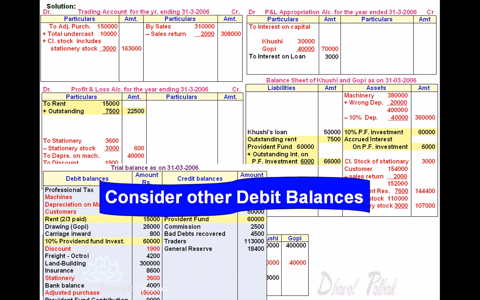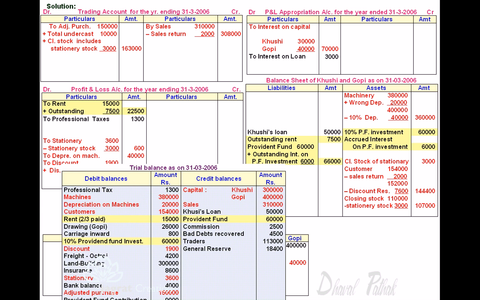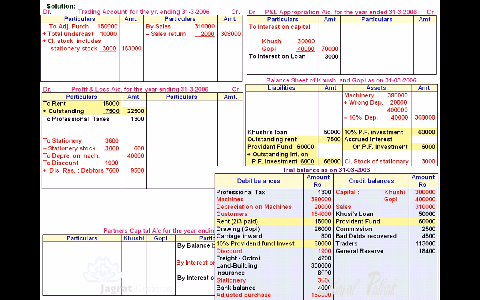Now let us record all the debit balances from trial balance which are yet not considered. Professional tax debited to profit and loss account. Machinery depreciation, customer rent etc. taken care of. Drawings of Gopi debited to Gopi's capital account. Carriage inward debited to trading account. Freight and octroi debited to trading account.